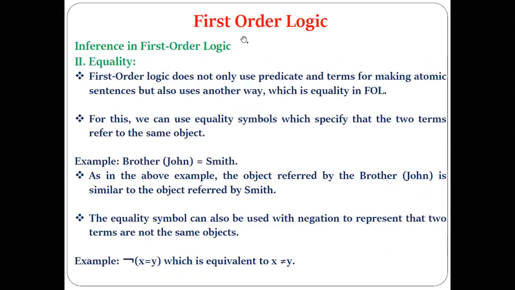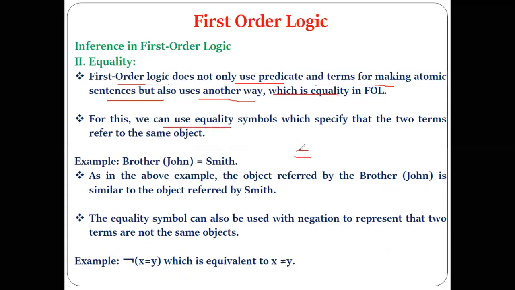Then the equality. In the case of FOL, we do not just use the predicates and the terms for making atomic sentences, but we also use the equality terminology. For this, we use the equality symbol like this.